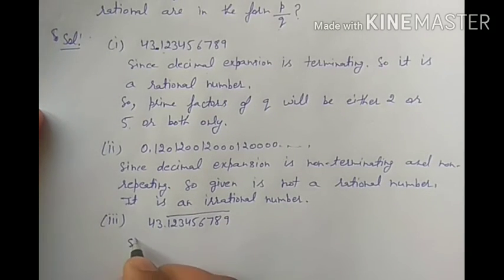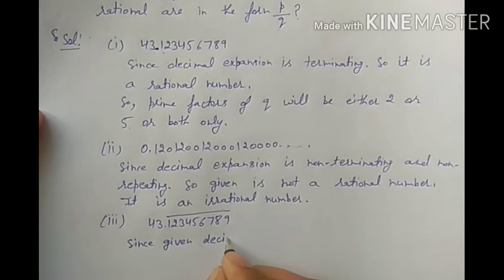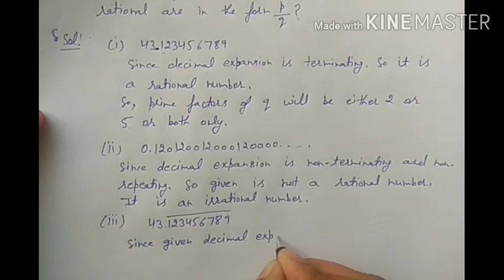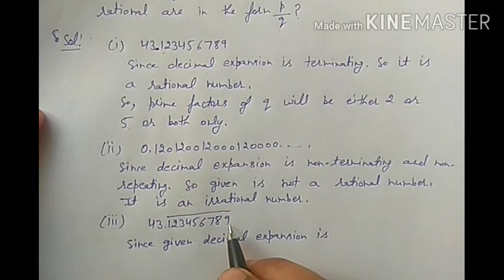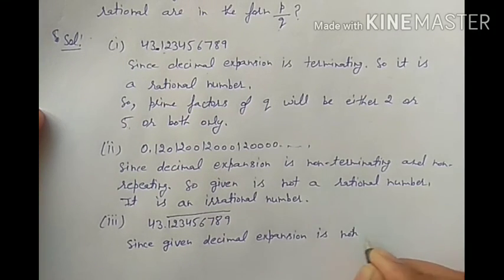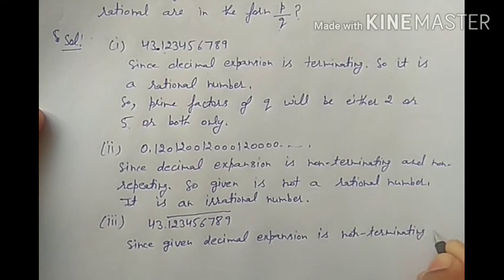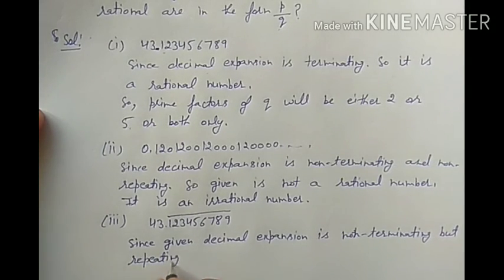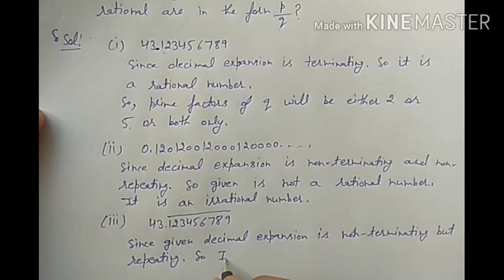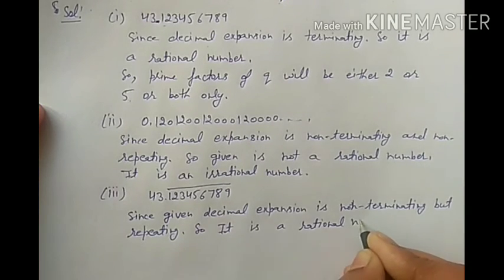Since the given decimal expansion is not terminating, not finished, but non-terminating and repeating, it is a rational number.